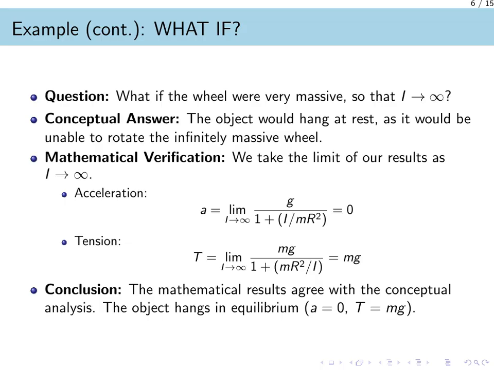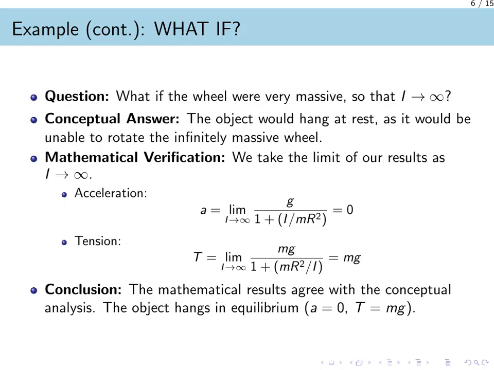Here, we will explore what happens if the wheel becomes infinitely massive, meaning its moment of inertia, I, approaches infinity. Conceptually, we would expect the small hanging object to be unable to rotate such a massive wheel. The system should remain at rest. Let us see if our math agrees.